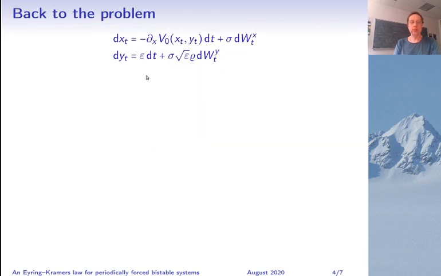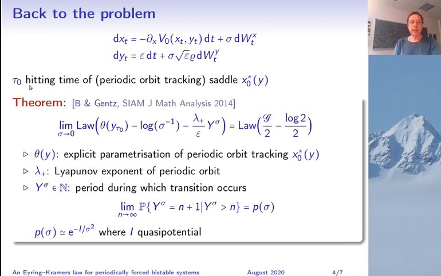Now returning to the system we're interested in that I recall here. With Barbara Gens, we looked at the first hitting time T0 of the saddle, or rather of the deterministic periodic orbit tracking the saddle, and obtained the following result. So again we have convergence of something to a Gumbel law, and this something is composed of three terms. So the first one is a convenient and explicitly known parametrization of the periodic orbit.